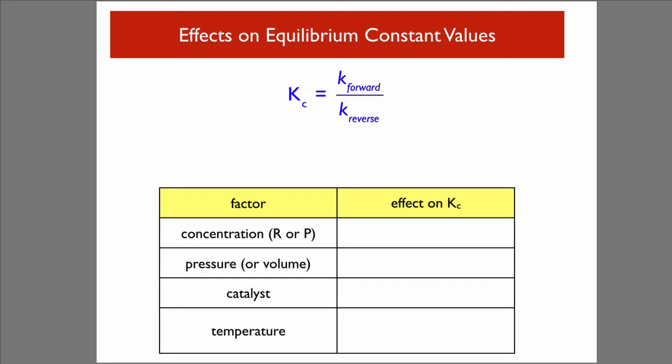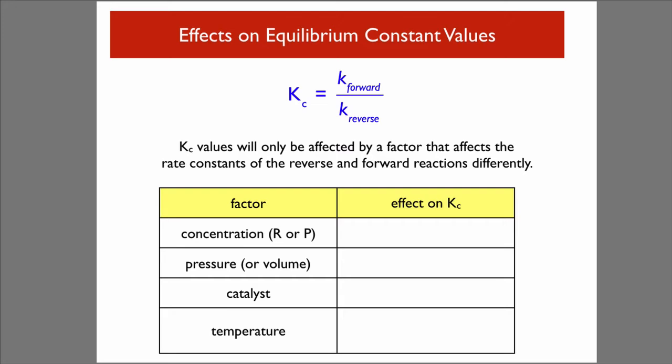So the effects on equilibrium constant values: the Kc values will only be affected by a factor that affects the rate constants of the reverse and forward reactions differently. So concentration is the same both ways, as is pressure, as is a catalyst, but temperature will change. And it'll depend on the sign of the enthalpy change and the change in temperature.